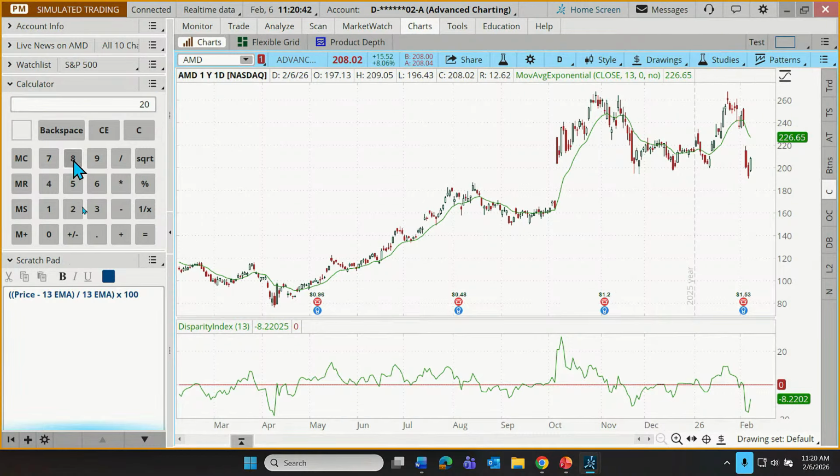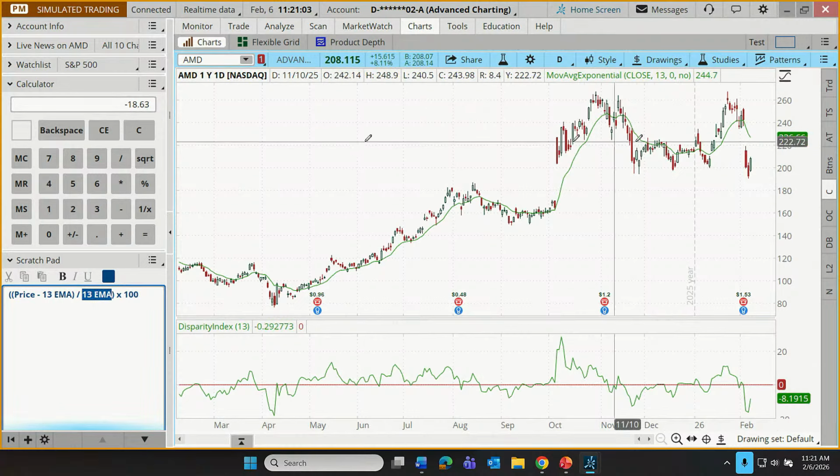Let's do it. I wasn't planning to actually do the numbers, but let's do it. 208.02 minus the exponential moving average of 226.60. It's moving a little bit. It's okay. The pennies aren't going to matter very much. So that gives us a negative value. My math wasn't very good. It wasn't 12. It was minus 18.